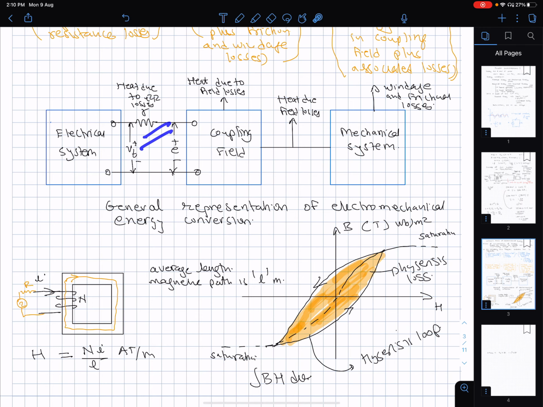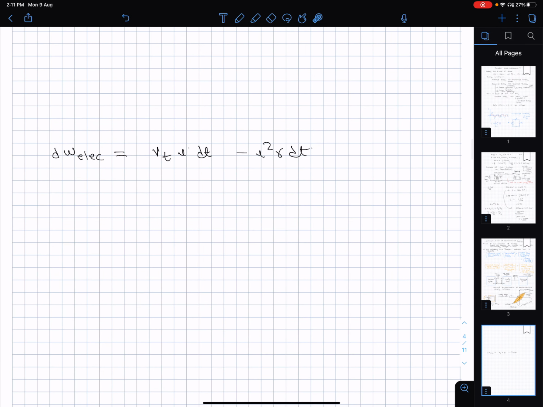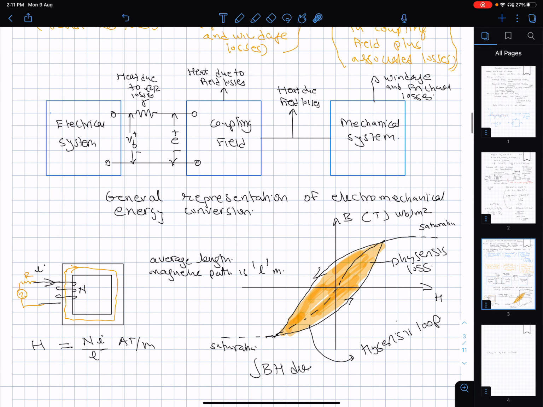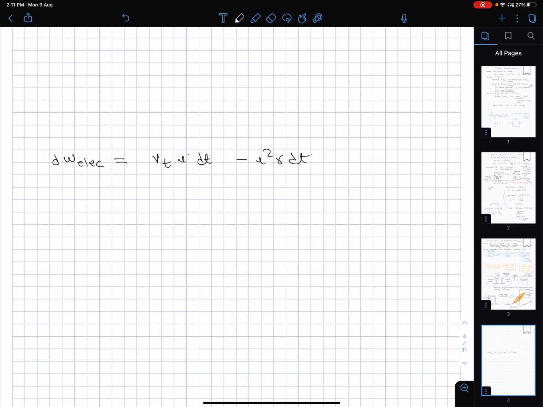Now something is going to be lost in the resistor. So what is the power loss in the resistor? I square R, and then multiplied by dt, that's the incremental loss. So this dW electrical is what comes here to the coupling field. And so you can write this as Vt minus IR times I times dt.